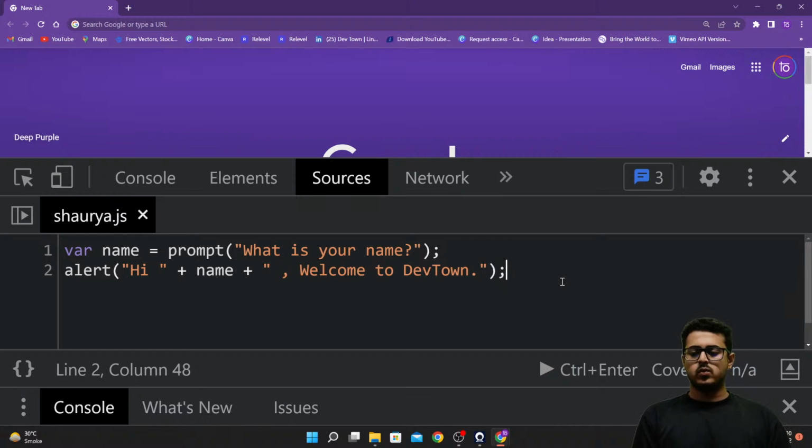Okay. Once I've completed this, because it has been 2 days since I've been telling this, I'll tell this once again. For the first 2 to 3 days, whatever I'm doing right over here, you cannot do it in your mobile. Listen to me carefully. Once we start with React.js, you will be able to do it from your mobile phones as well. The project you will be able to do from your mobile phones as well. The first 2 to 3 days when I'm teaching JavaScript, you won't be able to do it from your mobile phone. You have to have a laptop for it. If you don't have a laptop, do not worry about it. Just listen to me carefully. You will be able to understand everything. Like I said, when we start with React, you will be able to do it from your mobile phones. Okay, so now this is the code that we have written.